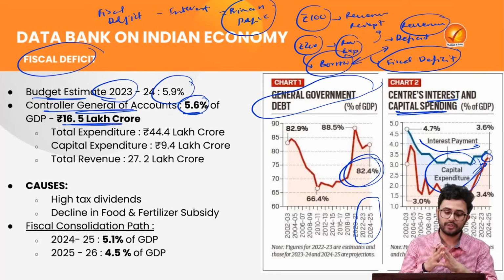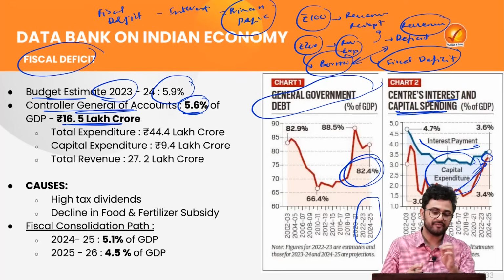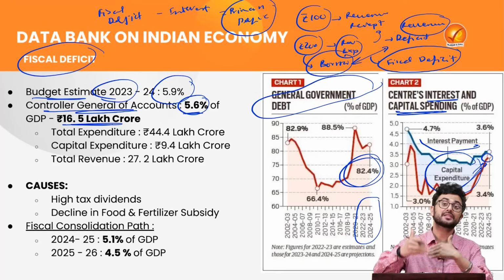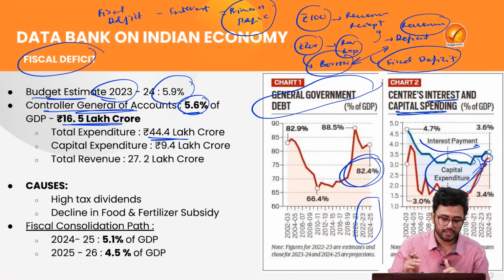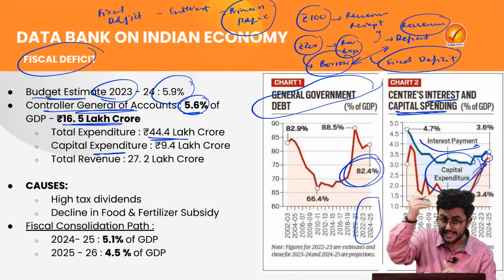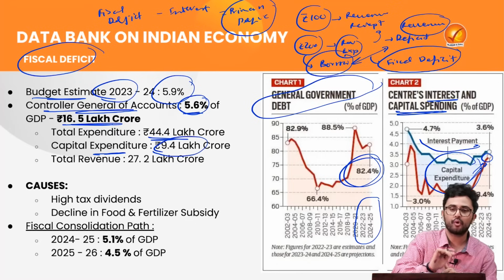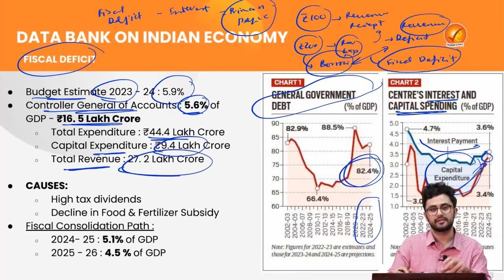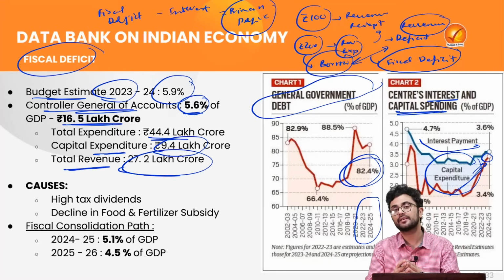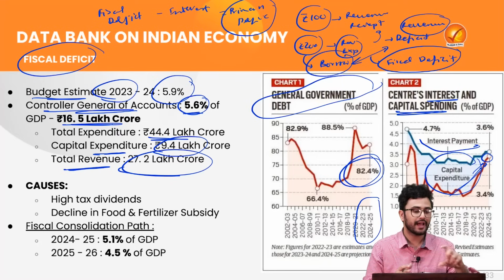Now, when we come to the fiscal deficit, that is 5.6%. The total expenditure which the government is doing is around 44.4 lakh crore. The capital expenditure in that total expenditure is around 9.4 lakh crore. And the total revenue which the government earned in this fiscal year is around 27.2 lakh crore. That is why we have this deficit of 16.5 lakh crore.